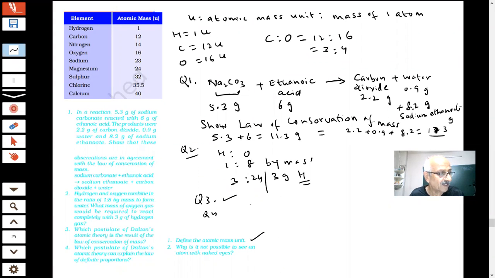You have to write this definition: one atomic mass unit is equal to 1/12 the mass of one atom of carbon 12. Carbon 12 means that isotope of carbon whose mass number is 12. Very important, you have to answer.